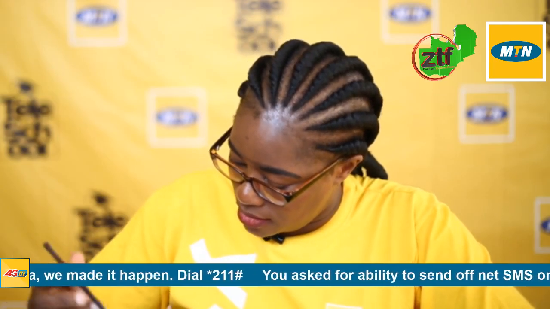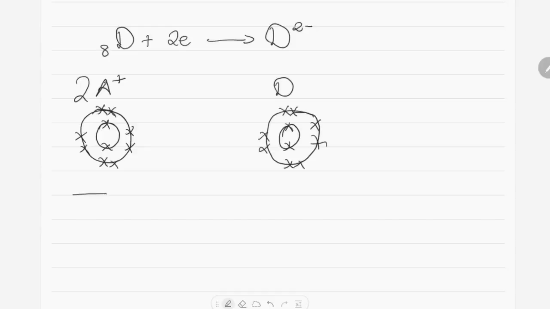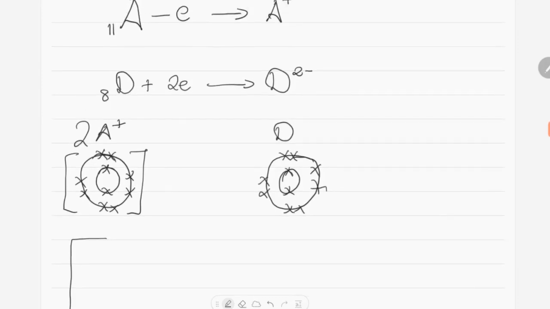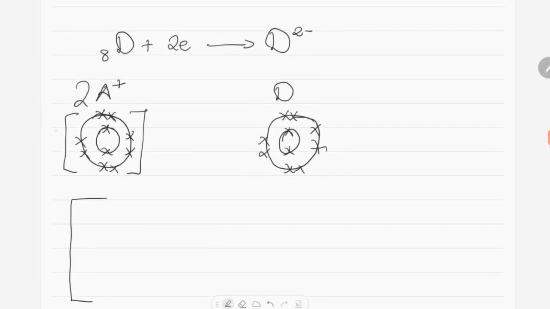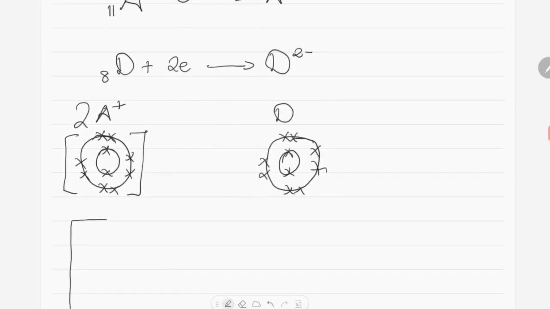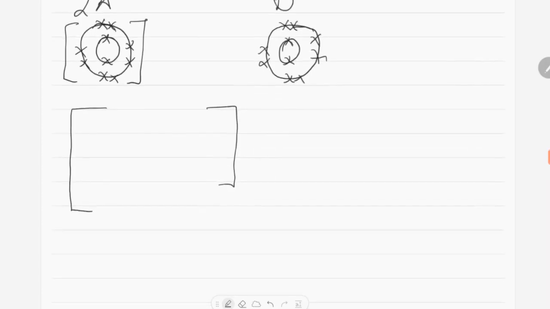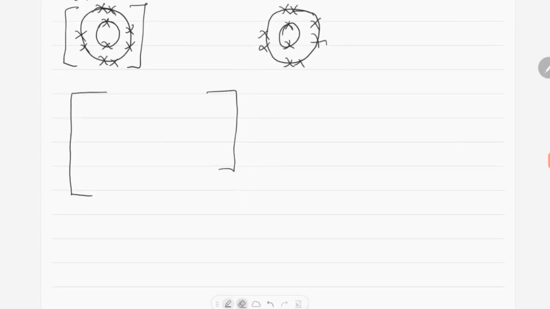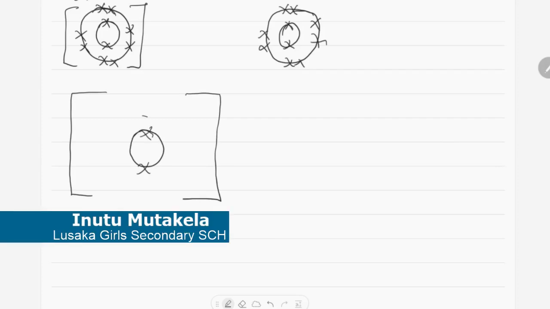So the structure in this case will be like this, 2 electrons.